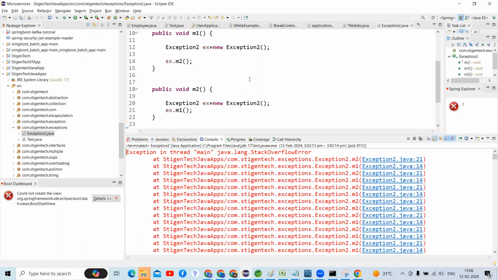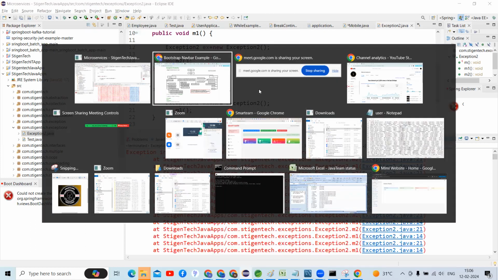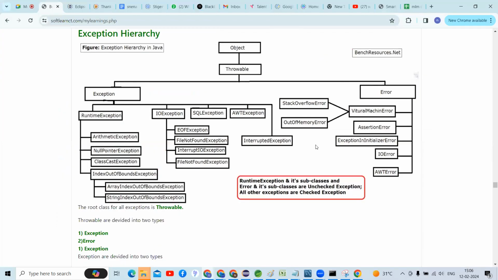And when does an out of memory error happen, guys? Out of memory error. Hello? Yes, sir. When does it come, the out of memory error? One minute, give me a moment, guys.